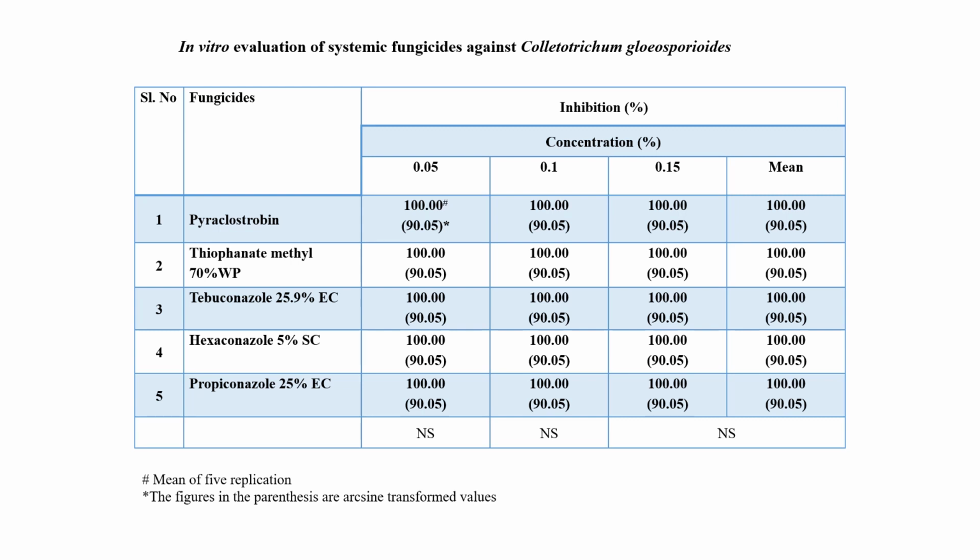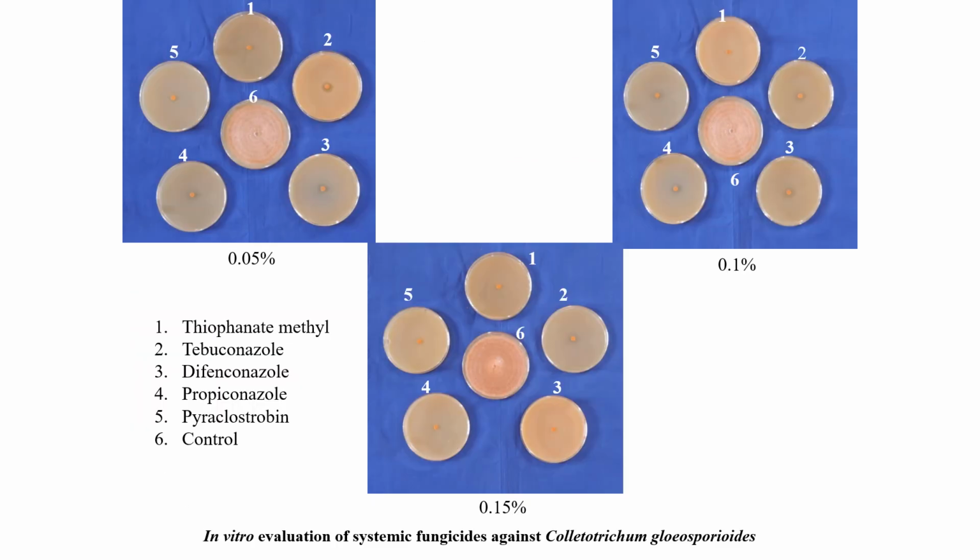Among the systemic fungicides evaluated, at 3 different concentrations of 0.05%, 0.1%, and 0.15%, all the concentrations were able to give 100% inhibition, or complete inhibition, of Colletotrichum gloeosporioides, and here the reaction was non-significant since all the fungicides gave complete inhibition of the pathogen. This image shows the inhibition of Colletotrichum gloeosporioides by different systemic fungicides at 3 different concentrations.